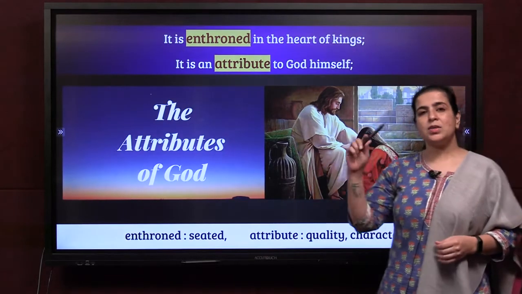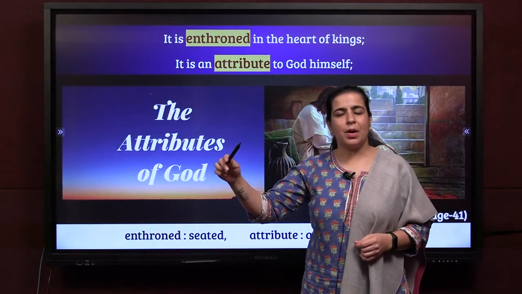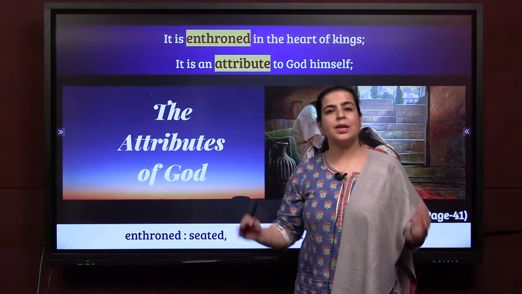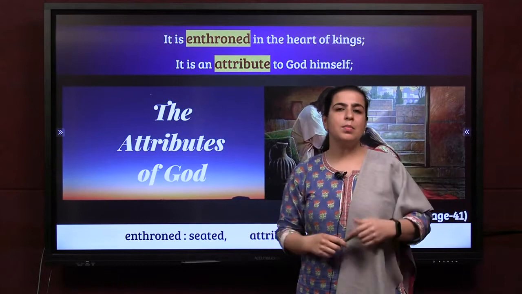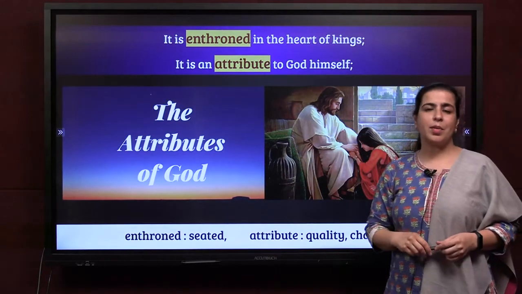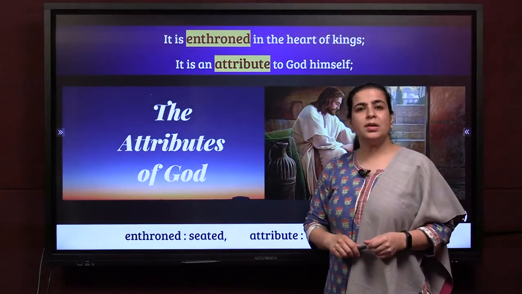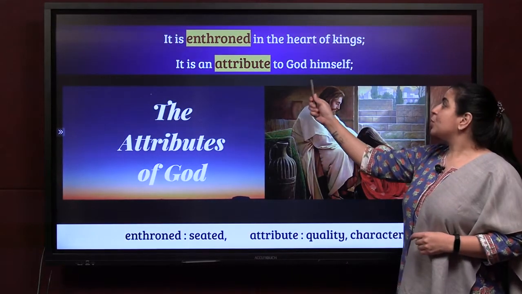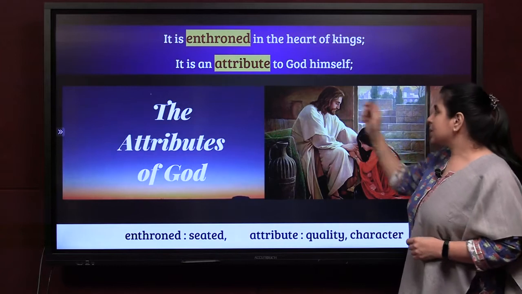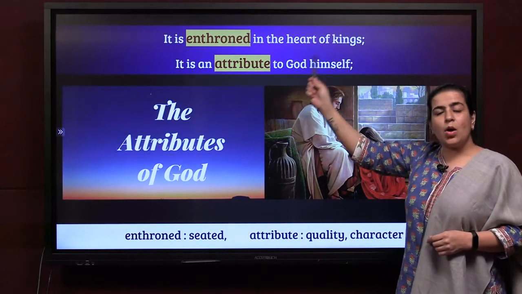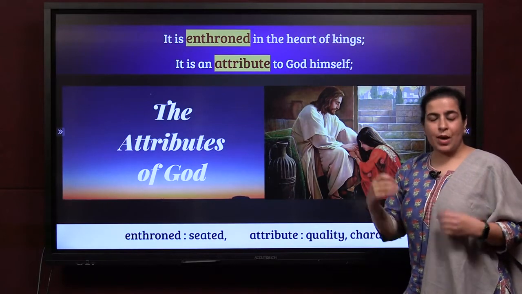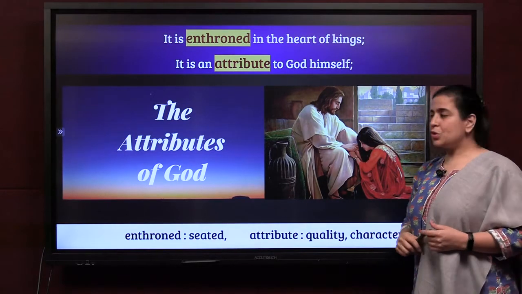So his first few lines tell us about the worldly powers. But then he tells us that beyond everything, what goes above the rest is mercy. The most important quality to be in a human being. It is an attribute to God himself. That means it is a quality or a character of God himself. That means God has come down as a king to protect you, to take care of you.